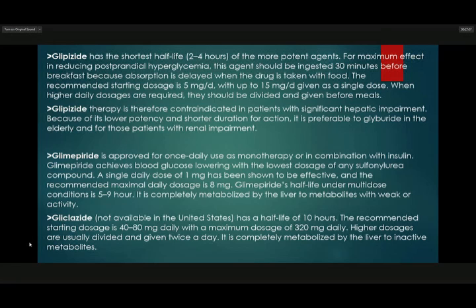It is completely metabolized by the liver to metabolites with weak or no activity. Gliclazide is not available in the United States. It has a half-life of 10 hours. The recommended starting dosage is 40 to 80 milligrams daily, with a maximum dosage of 320 mg daily. Higher dosages are usually divided and given twice a day. It is completely metabolized by the liver to inactive metabolites.